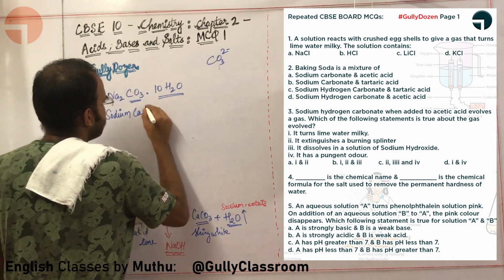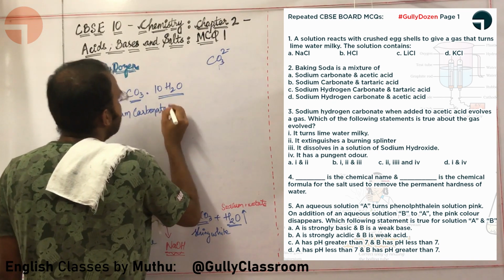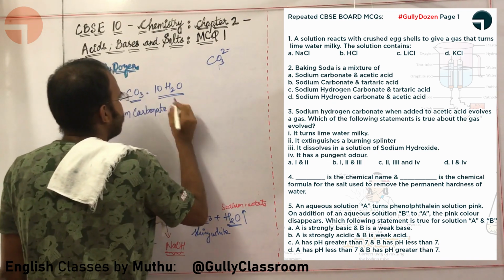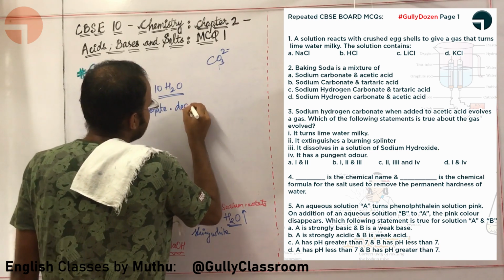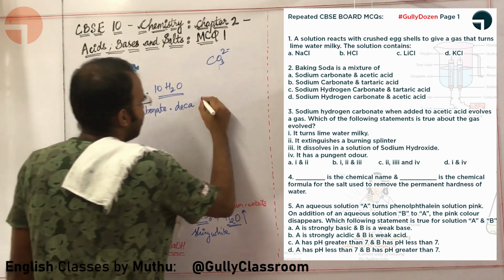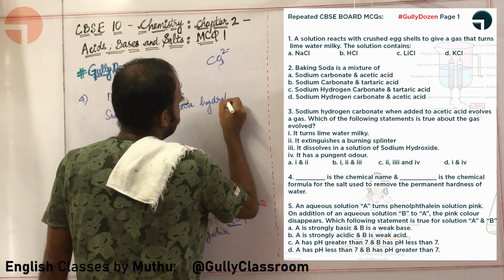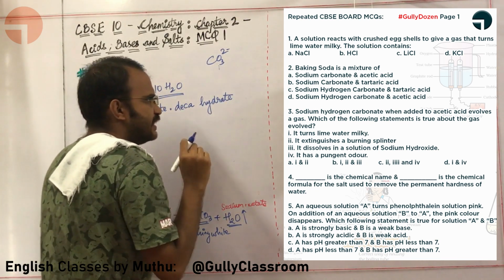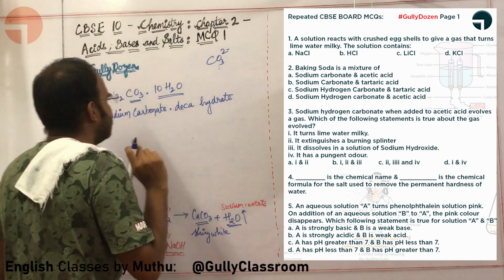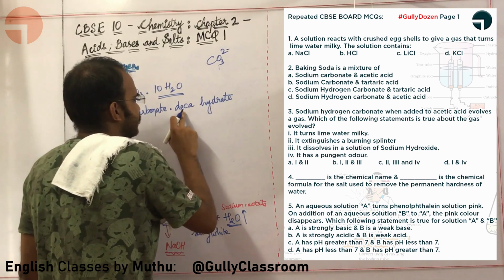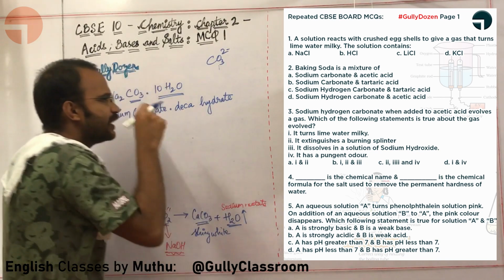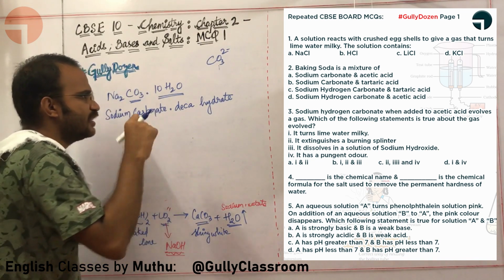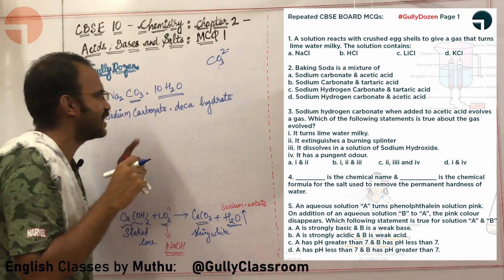So sodium carbonate. How many waters of crystallization does this molecule have? It has 10. Here I can write deca, which means 10. Hydrate means water molecule. So Na2CO3.10H2O is the chemical formula and sodium carbonate decahydrate is the chemical name for the salt that is used to remove the permanent hardness of water.